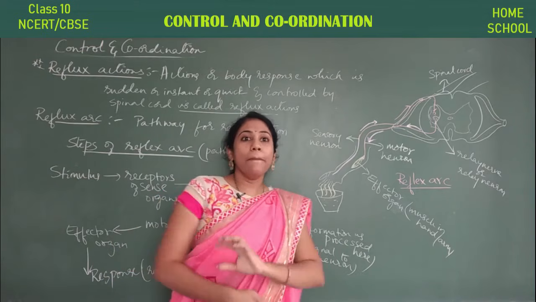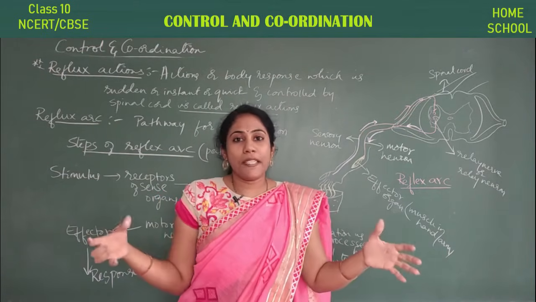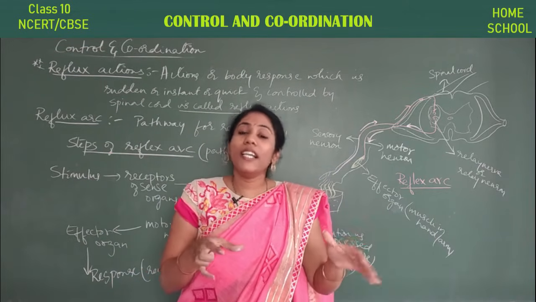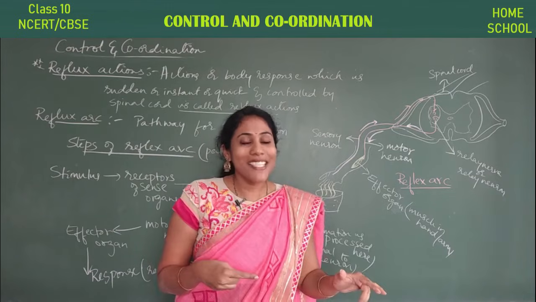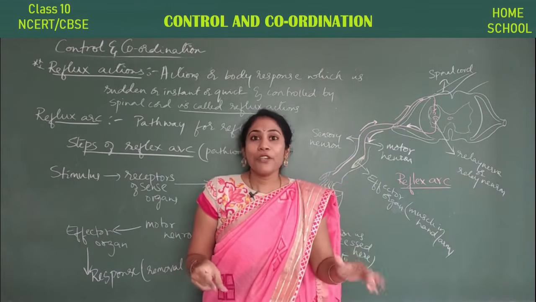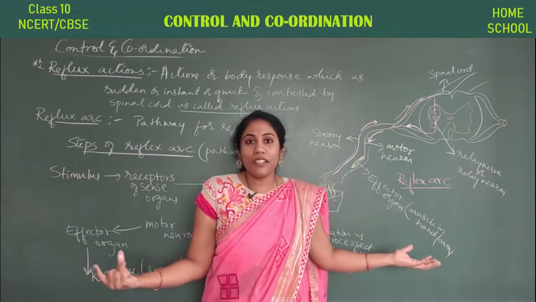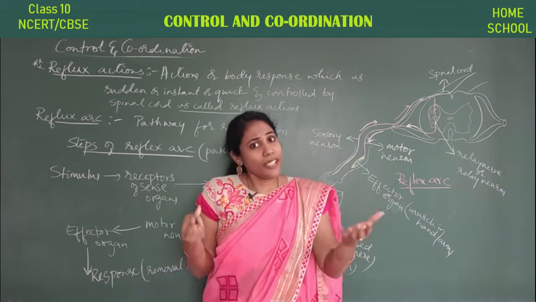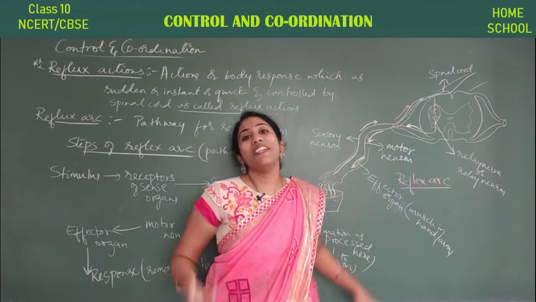Say, for example, a compounder does whatever has to be done in the hospital when the doctor is absent. Right, the compounder will do that work. Later, the compounder will definitely inform the main doctor, no? Yes, the doctor must know each and everything that is happening in his hospital. So once the compounder has performed his duty in the absence of the doctor, once the doctor comes, the compounder has to inform all that. The same work is done here with the help of the relay neuron.